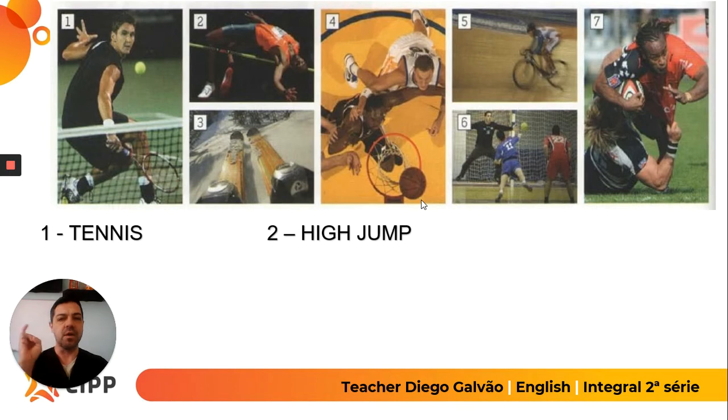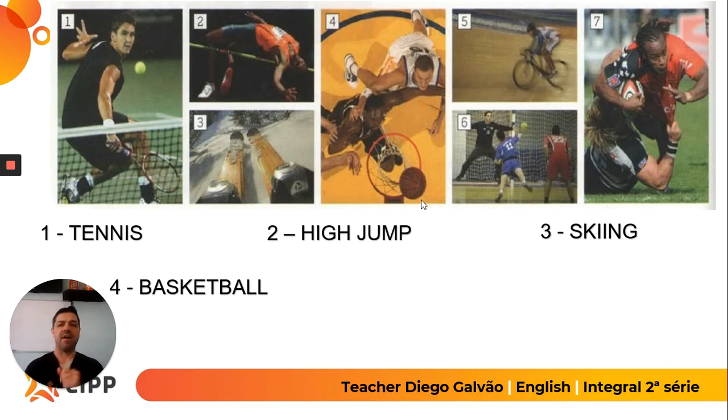Number three, you have snow, you have a mountain, and the sport could be related to snowboarding, but here we are more specifically talking about skiing. That's the sport we have there. Number four, a typical sport everywhere, especially in the United States. You know, the NBA. The NBA is the National Basketball Association. That's right. And number five, you have a bike. What sport do you do with a bike? You go cycling. That's the sport we have.